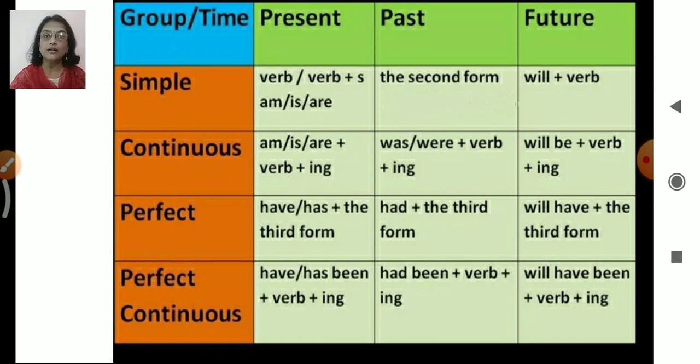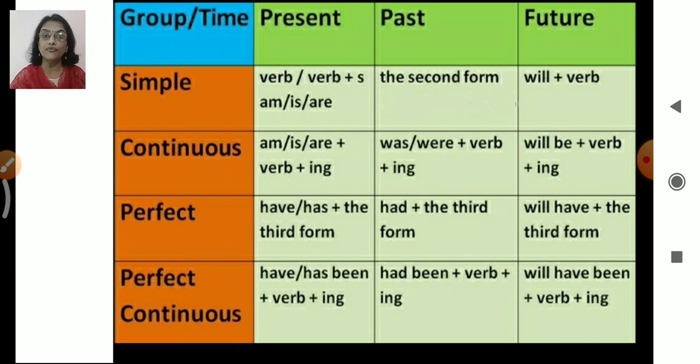Then the perfect continuous. Okay, the present perfect continuous: have or has been plus verb plus ing. So, I have been playing. That will be the present perfect continuous. Then the past perfect continuous: had been plus verb plus ing. Okay, so I had been playing, past, right?